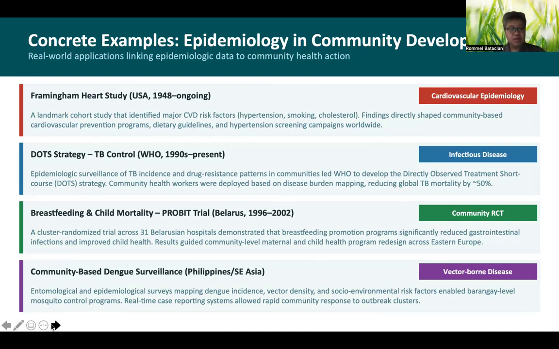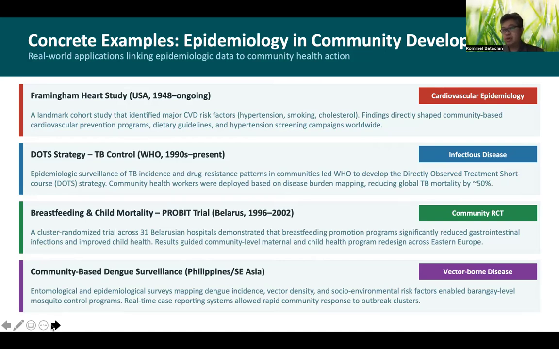The second one is the directly observed treatment short course strategy for the control of pulmonary tuberculosis, which was developed by the World Health Organization in the 1990s. The epidemiologic surveillance of the incidence of TB and drug resistance patterns led to the formulation of DOTS, or directly observed treatment short course strategy.